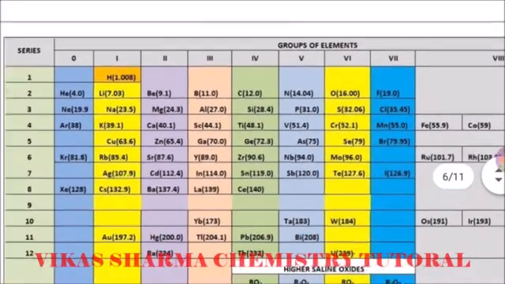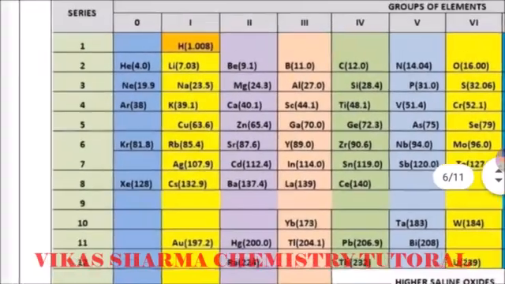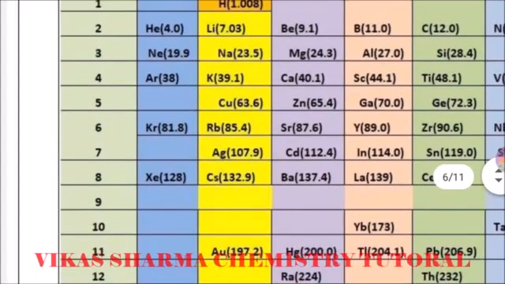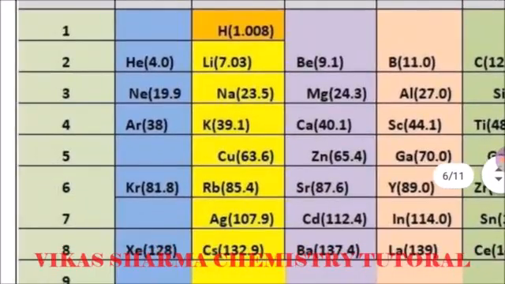In the Mendeleev periodic table he formed, in the zero group he put helium, neon, argon, krypton, xenon, known as the noble gases. In group one he put hydrogen, lithium, sodium, potassium, and also copper, rubidium, silver and cesium.